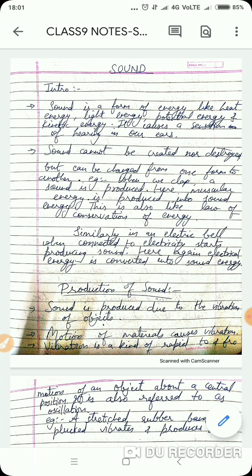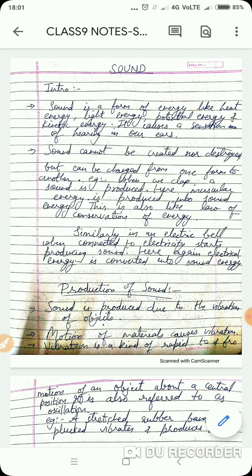A very simple example for this is a stretched rubber band. What will happen if I stretch a rubber band and pluck it? Vibrations. Right? If I pluck that stretched rubber band, vibrations will be produced and thus the sound will be produced. Another activity to show that vibrating bodies produce sound: I have taken a tuning fork.